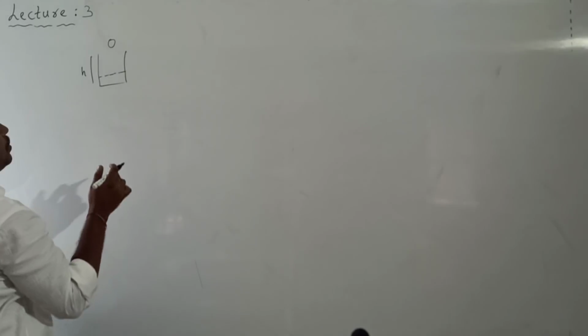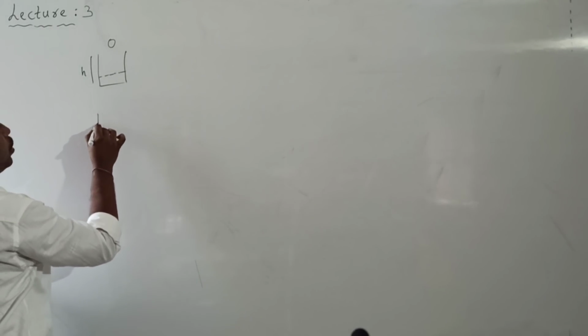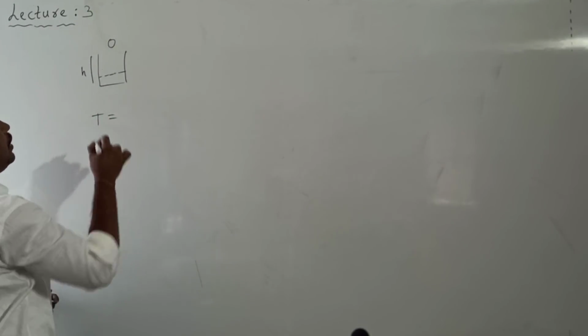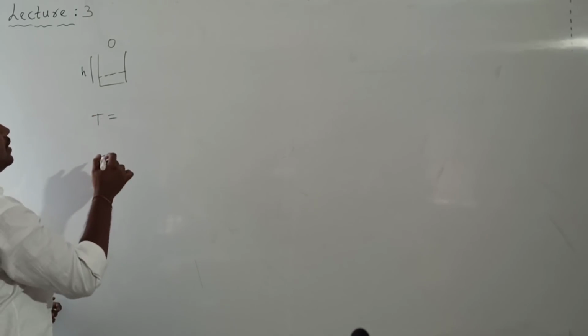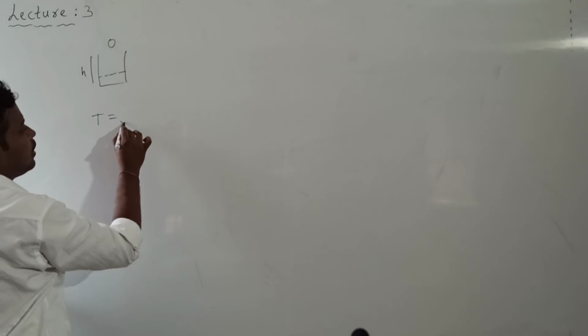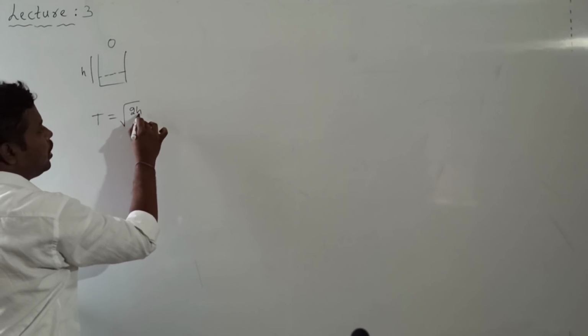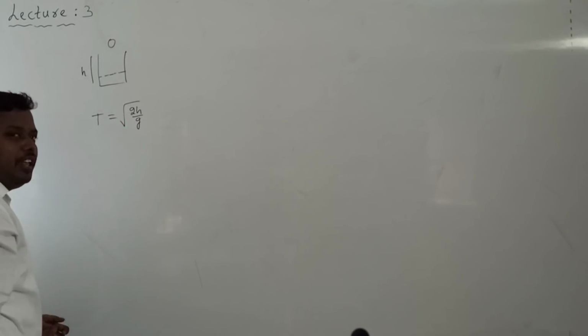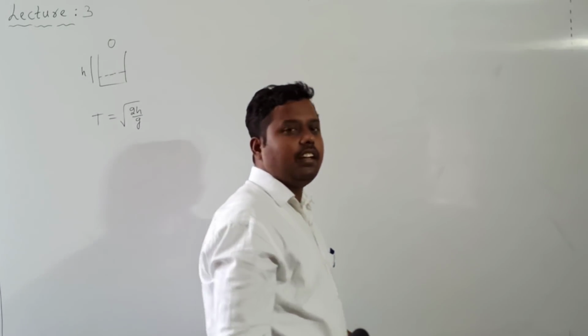So after dropping the stone, I want to calculate the total time taken. The stone is a freely falling body. Yesterday we discussed that the time taken by the stone to hit the free surface of the water is given by root over 2h divided by g. But after hitting, we will not hear the sound immediately.